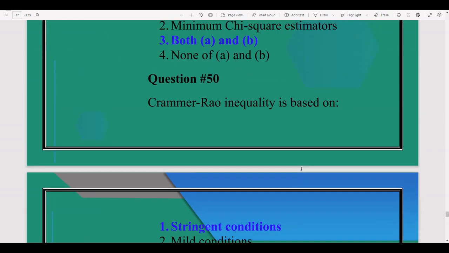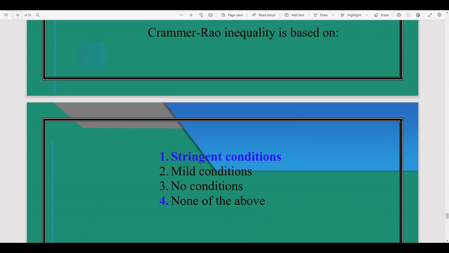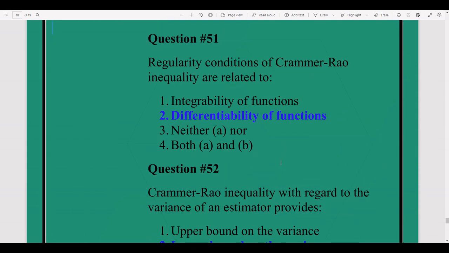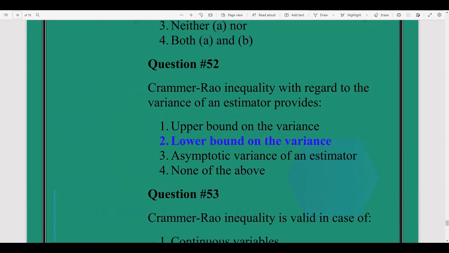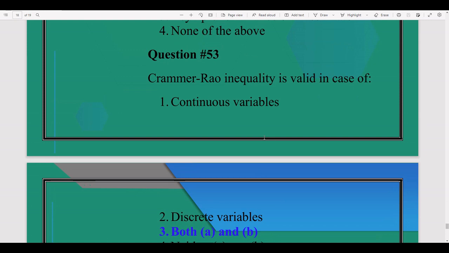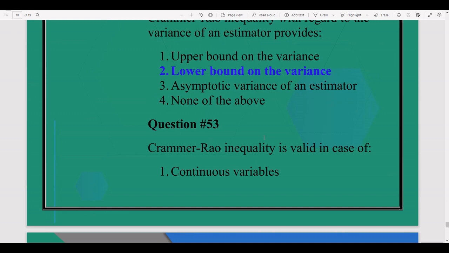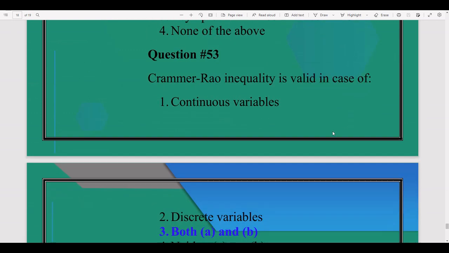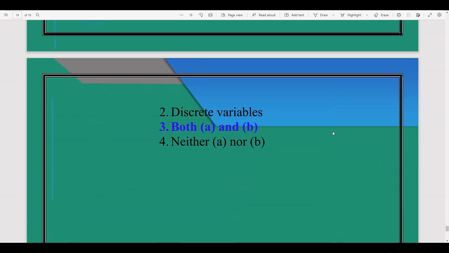Question number 50. Cramer-Rao inequality is based on stringent conditions. Question number 51. Regularity conditions of Cramer-Rao inequality are related to differentiability of function. In Cramer-Rao inequality, we differentiate a function. Cramer-Rao inequality with regard to the variance of an estimator provides a lower bound on the variance. Cramer-Rao inequality is valid in both cases, continuous variable and discrete variable.